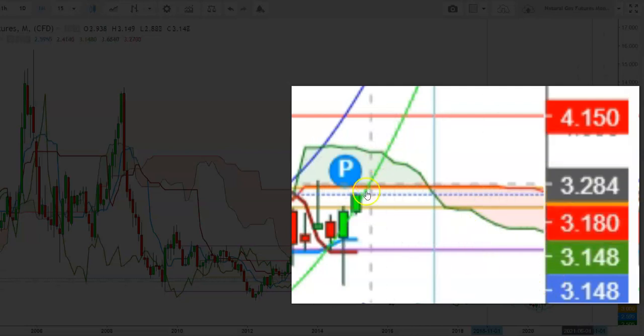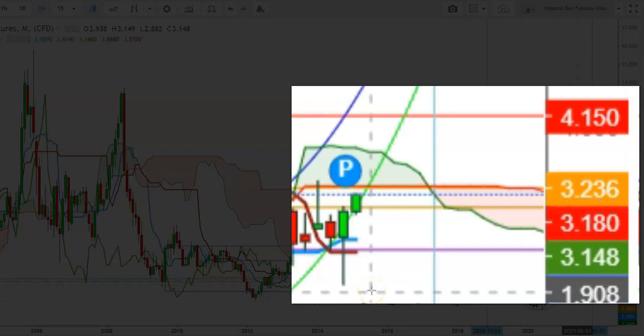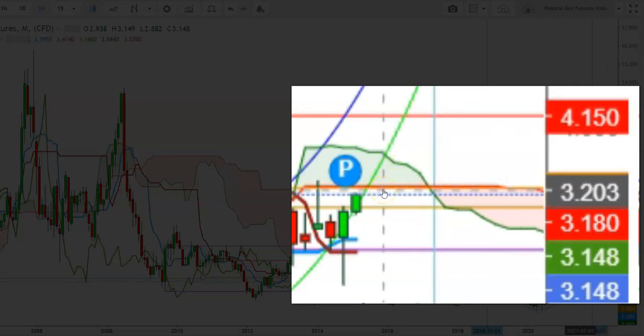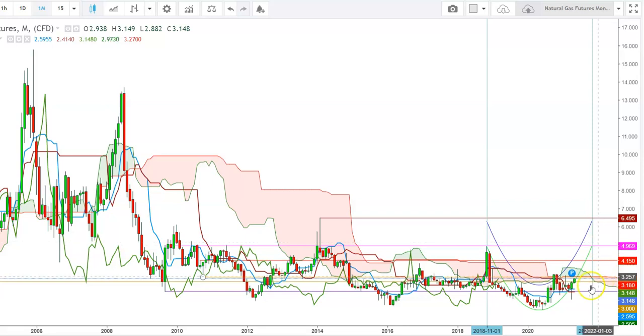So friends, here I find that this seems to be evident enough for continuation of an uptrend during this month. The formation of this bullish crossover in a monthly time frame looks evident enough for continuation of an uptrend during this month, where the immediate resistance for natural gas futures will be at the lower end of Ichimoku cloud, which is currently at the levels of $3.180, and the immediate support will remain at the levels of $2.988, whereas the level of $3, which used to be a psychological resistance for natural gas futures for a long time,